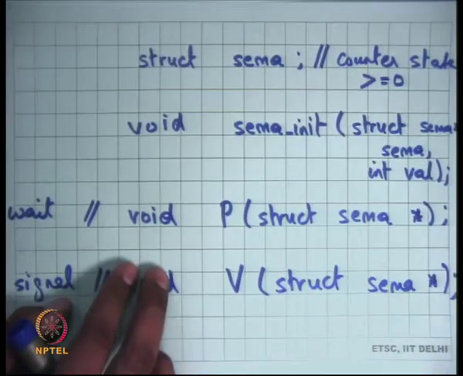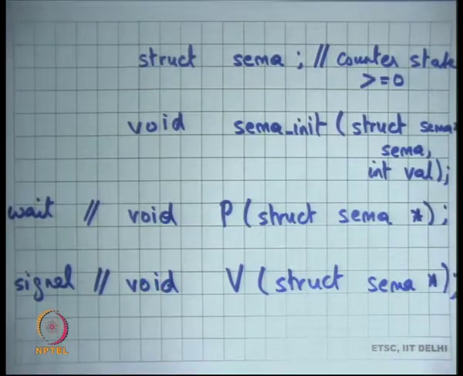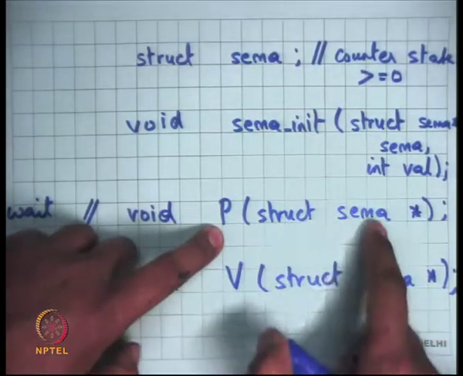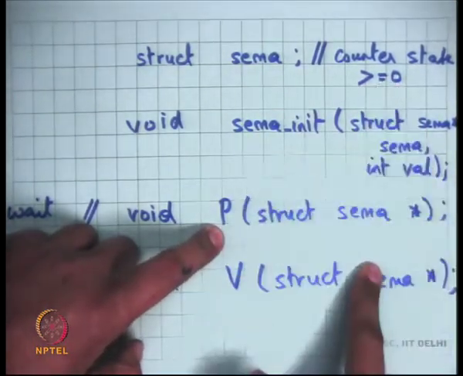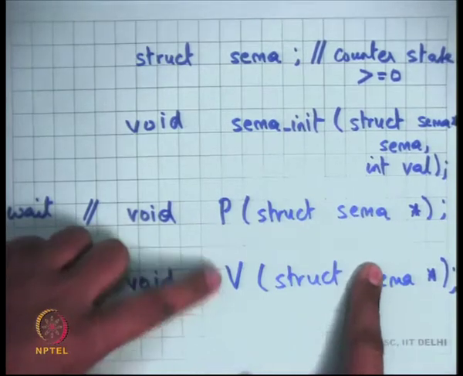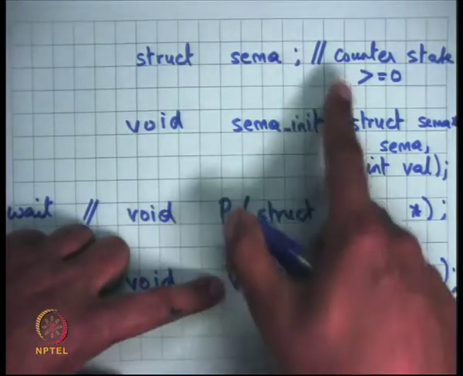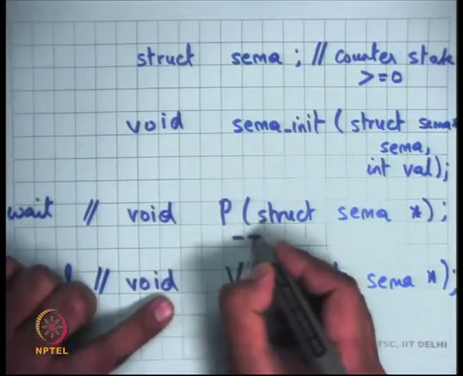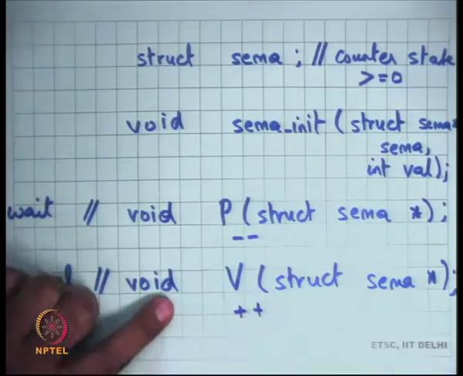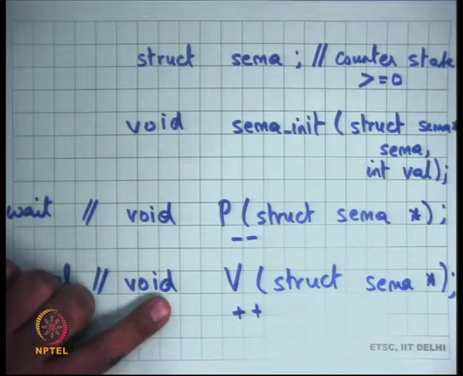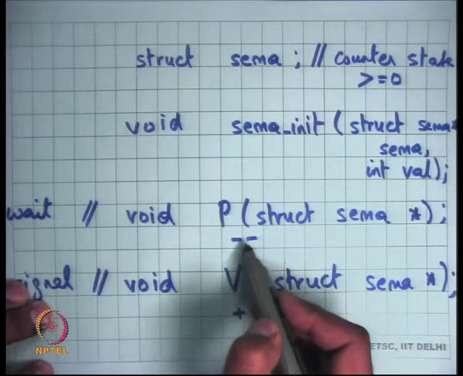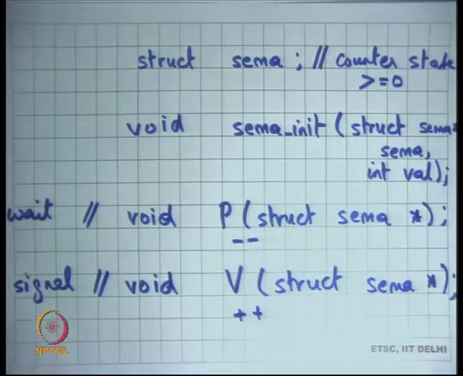p's semantics are that it will decrement the counter of the semaphore by 1, and v's semantics are that it will increment the counter of the semaphore by 1. So this is a minus minus operation, and this is a plus plus operation, except that the minus minus will only happen if the counter was greater than 0.